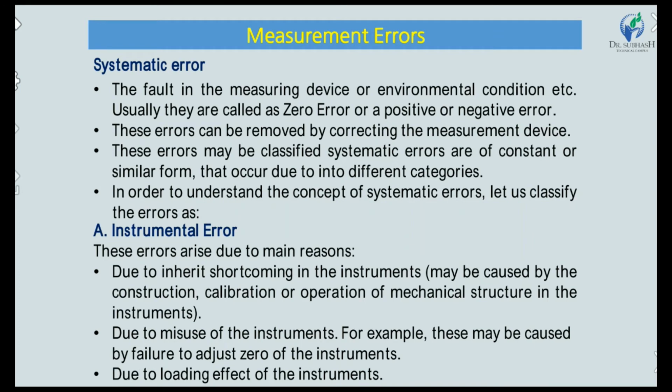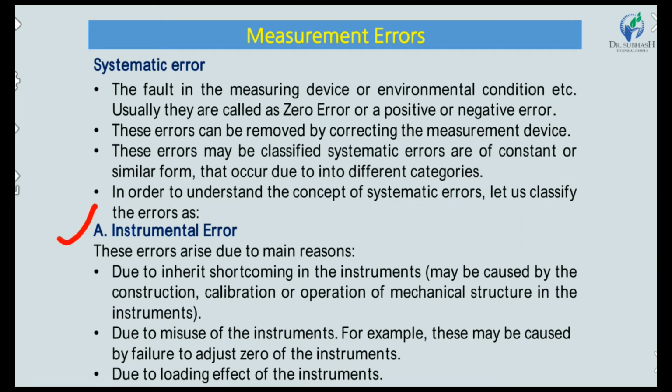Then this systematic error may be classified. Systematic errors are of constant or similar form that occur due to different categories. Right? These are classified as instrumental error and environmental error, three different categories. In order to understand the concept of systematic error, let us classify the error. The first one is instrumental error.